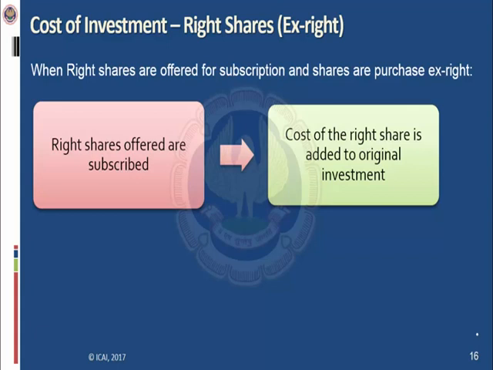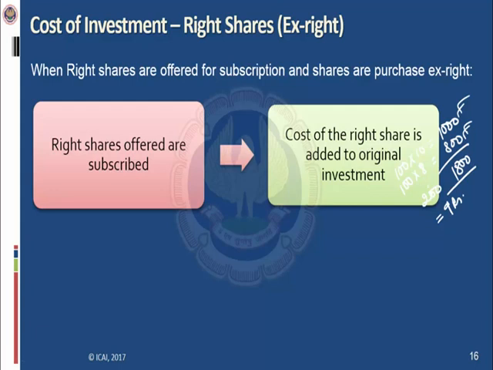So entity A has availed its right, has subscribed to its right, and purchased an additional 100 shares for rupees 8 each. Now the cost of the earlier holding is 100 multiplied by 10, equal to 1000. The cost of the rights holding is 100 multiplied by 8, which is 800. So the total is 1800. Now the investment is for 200 shares. So the cost of the rights shares, this 800, will be added to the original investment, and now it will become rupees 9 each.